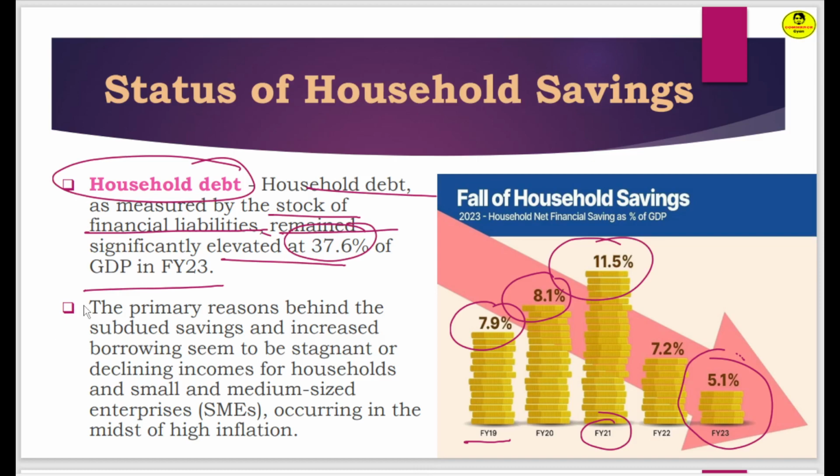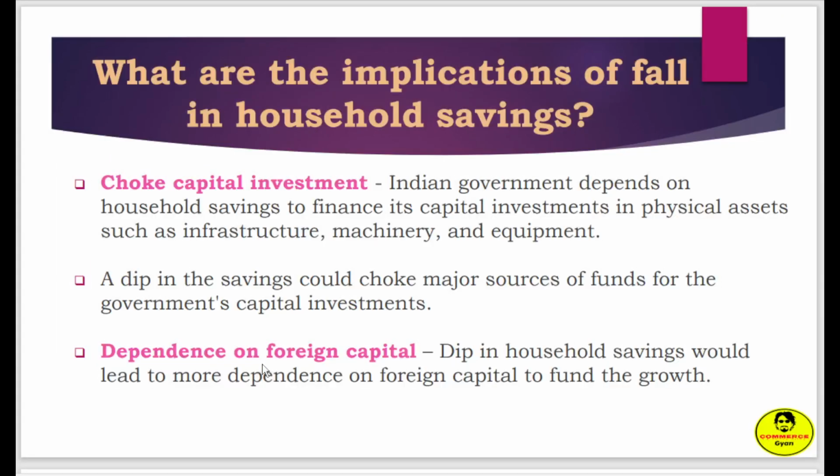Next, the primary reason behind the subdued saving and the increased borrowing seems to be a stagnant decline in income for households and small and medium-sized enterprises, occurring in the midst of high inflation. As we know, India is currently facing high inflation, and we are also going to save less, so that will also create problems, right?